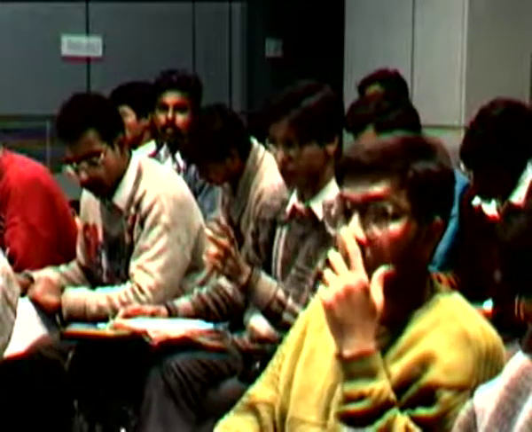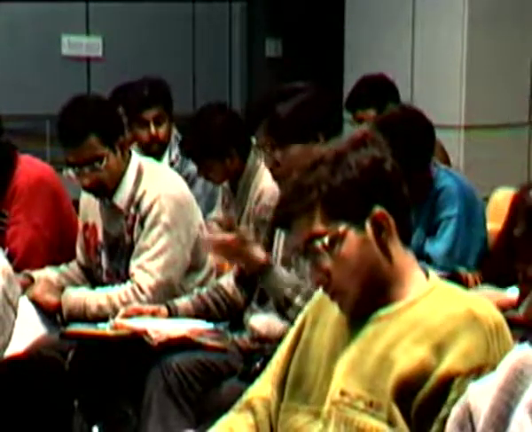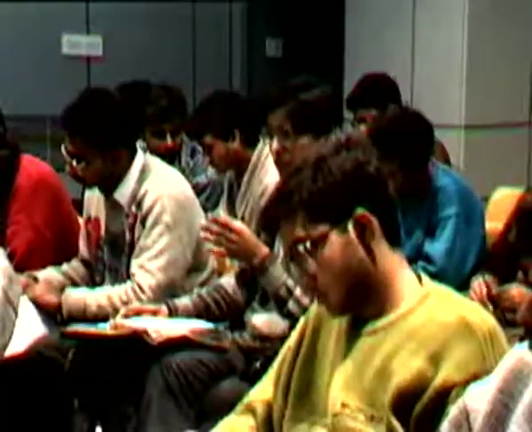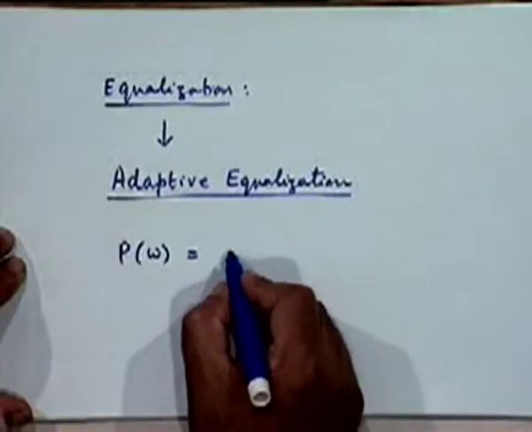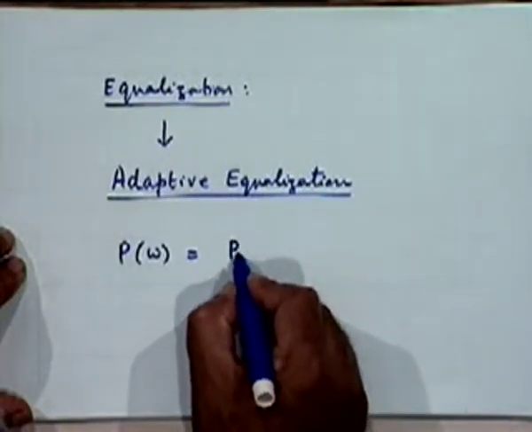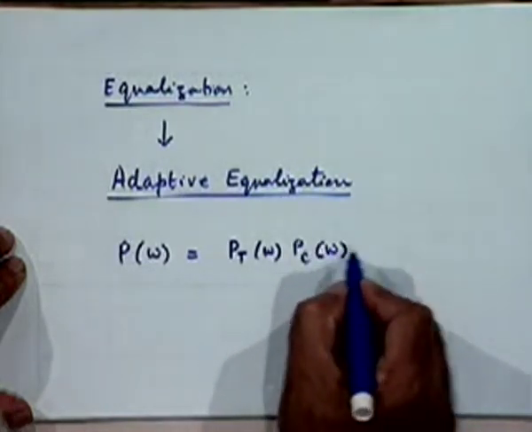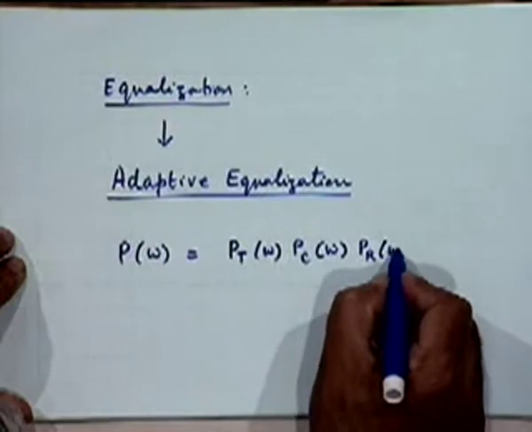Yes, please. P(ω), which we just considered and modified in all these schemes, is essentially the original pulse shape P passed through this channel function, because we had said the equivalent P is the product of, let us call them, PT(ω), PC(ω) and PR(ω).